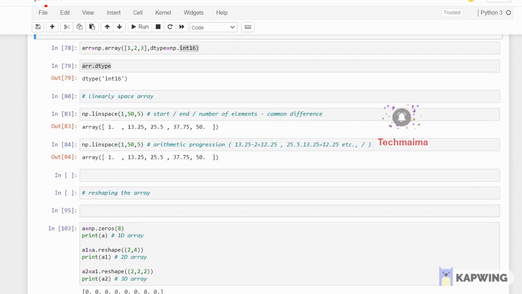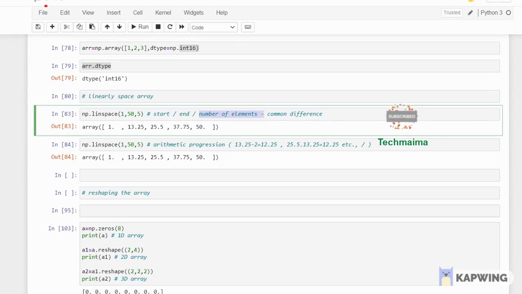Now linspace, which we call a linearly spaced array. Linspace means there will be a start, then end, and the number of elements which have a common difference. If I'm giving 1, 50 and 5, it will find 5 values which have a common difference within 50, and the last element value will also be added as 50. Normally when you take a range, the last value you cannot find in the output, but here you will get it. So you can see how the logic works.